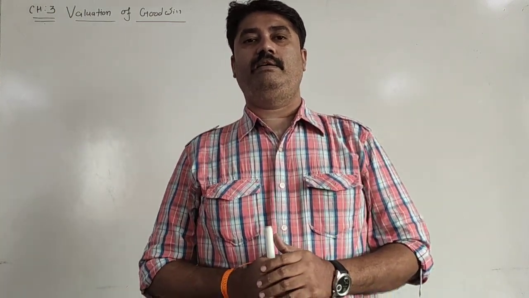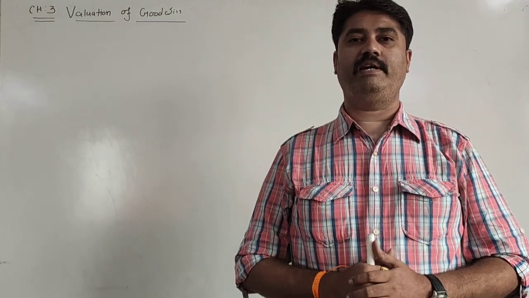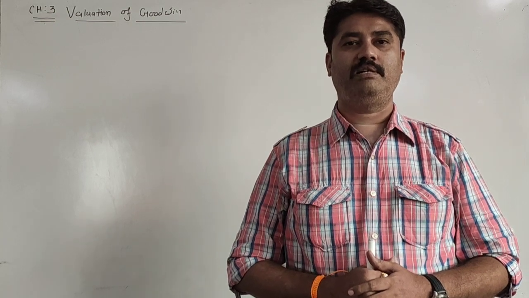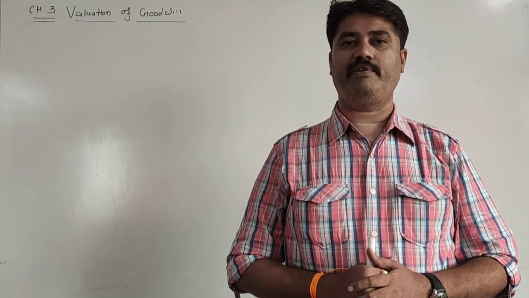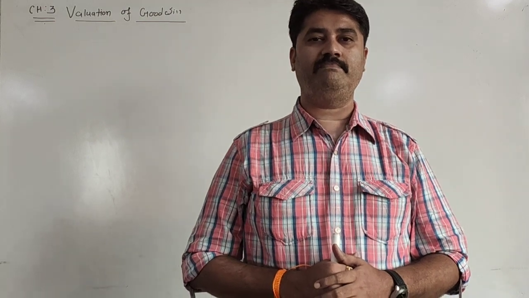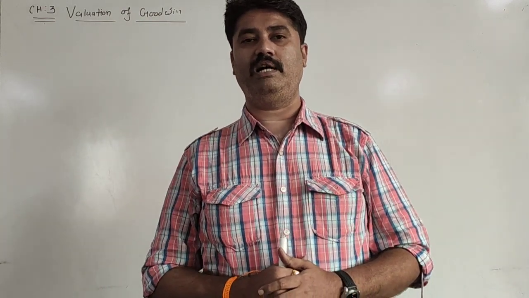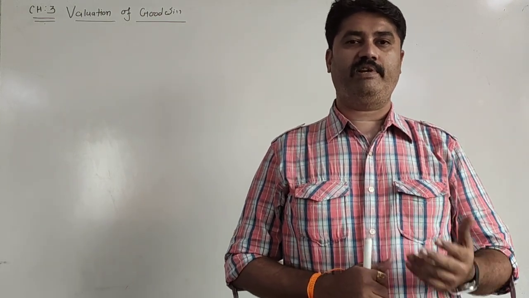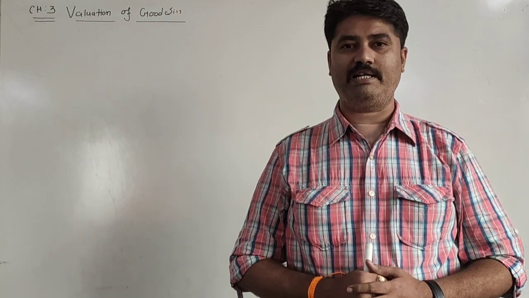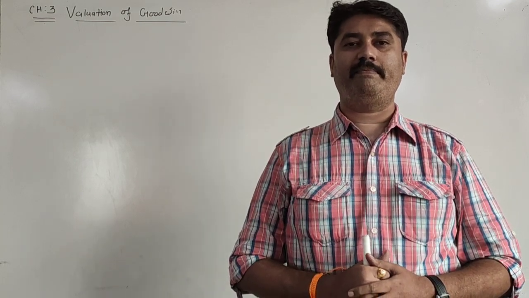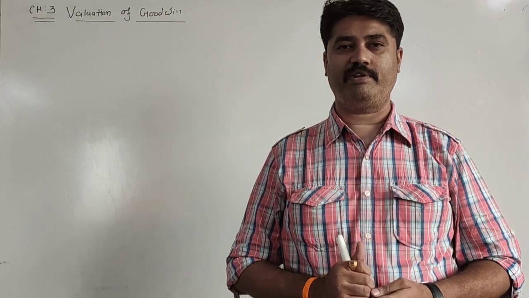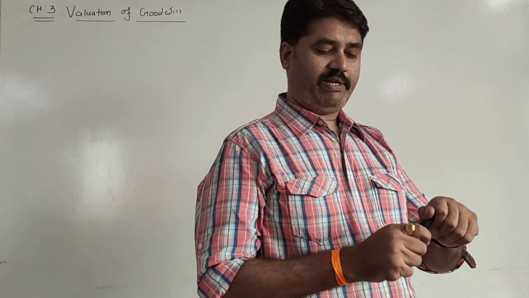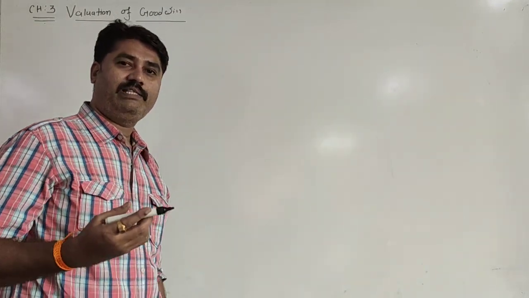Now, in last lecture itself, we have started one of the easiest methods, that was simple average profit method, and one sum we have discussed and solved, how valuation of goodwill can be calculated. Now moving further, we are going to start a new method today itself, and the name of the method is weighted average profit method. This is also one of the simplest methods among all these four methods. Let us understand what the method itself is.